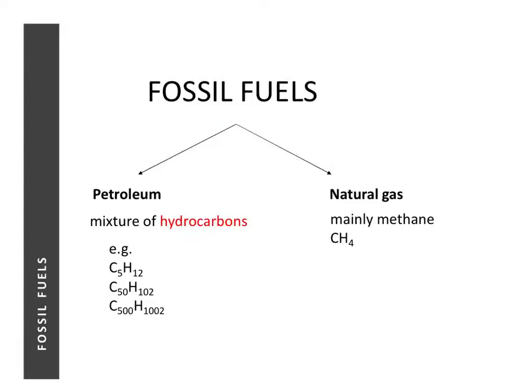Now there are two types of fossil fuels. Natural gas, which is mainly methane. Methane is CH4. And petroleum. Petroleum is also given the name crude oil, so they mean the same thing. Crude oil is a thick black liquid. It actually contains a mixture of organic compounds, or more specifically a mixture of hydrocarbons.